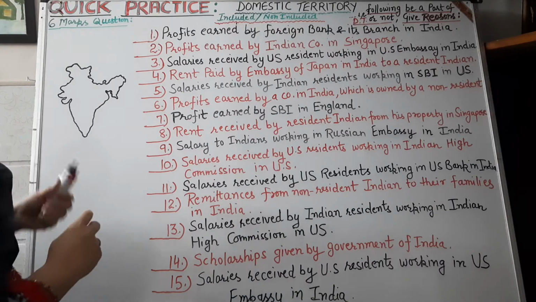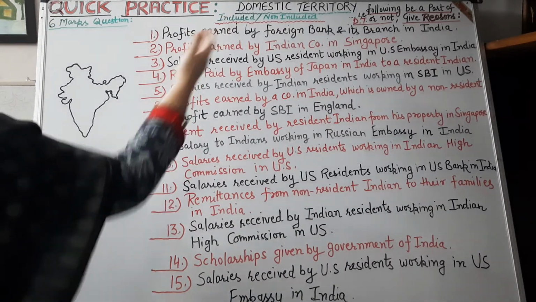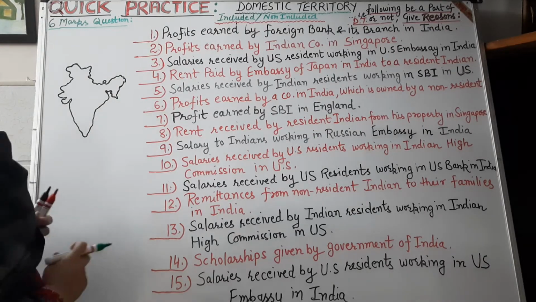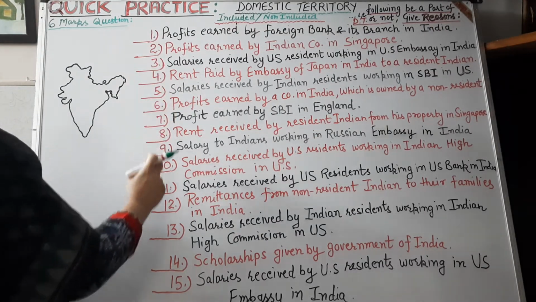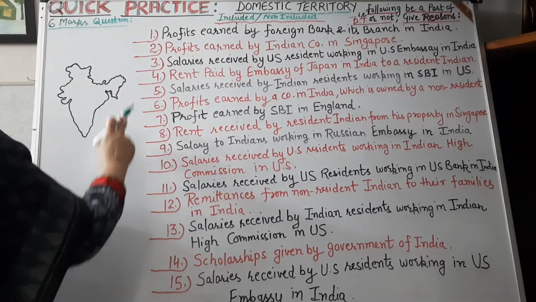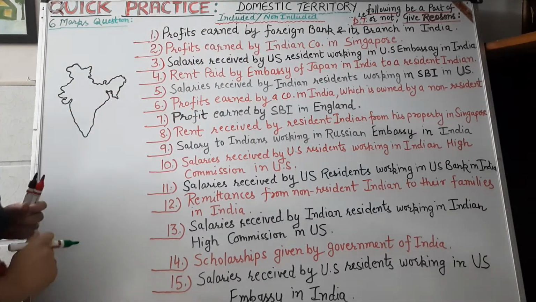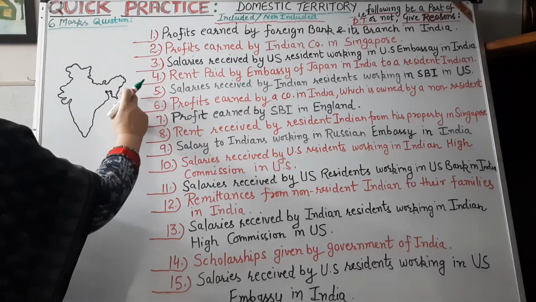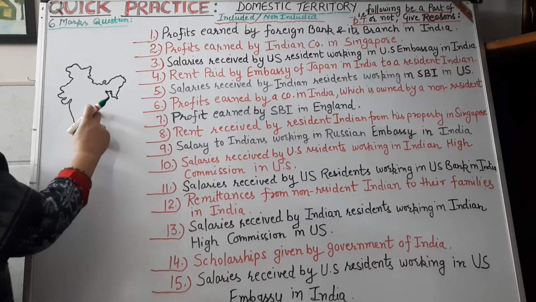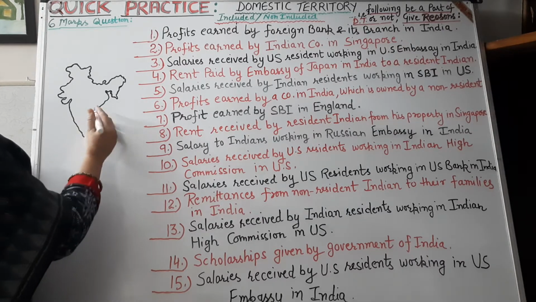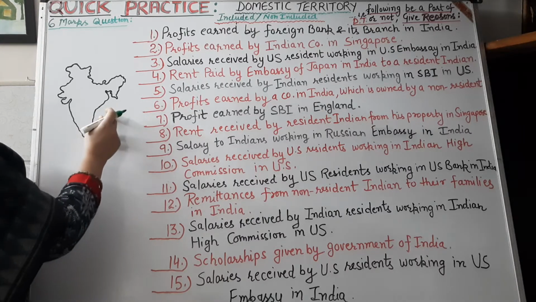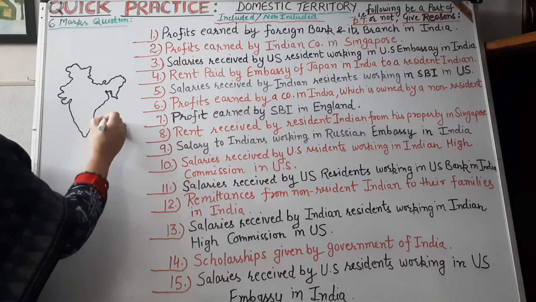In this video, we will clear the domestic territories of a country. Here items are given and we have to clear whether these items are a part of the domestic territory of India or not. Let us take a quick practice. Number 1, I have made the physical boundaries or political boundaries of India. Political boundaries plus sea boundaries are included in the domestic territories of India.